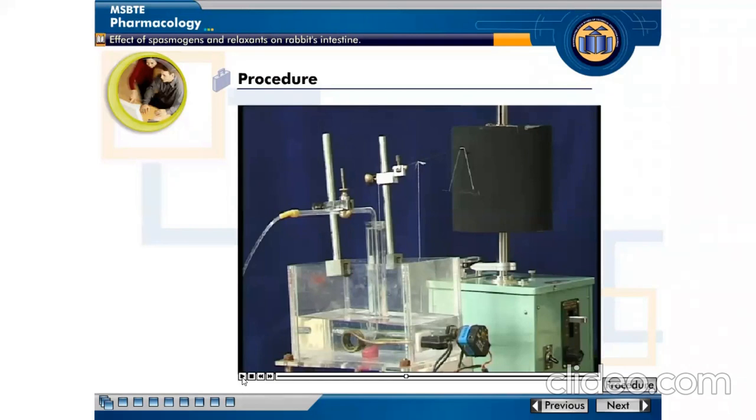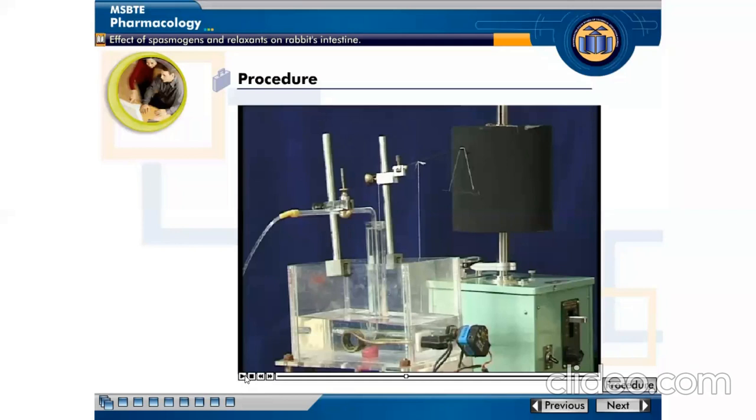Then place one end of this intestine over the tip of a pipette under air pressure and wash it, as you have already seen in the procedure. Pass the thread through both sides of the intestine and insert the needle from the inner side. Aeration tubes are also provided to supply oxygen, and a frontal writing lever arrangement is here, and then the response is taken on the Sherrington recording drum.